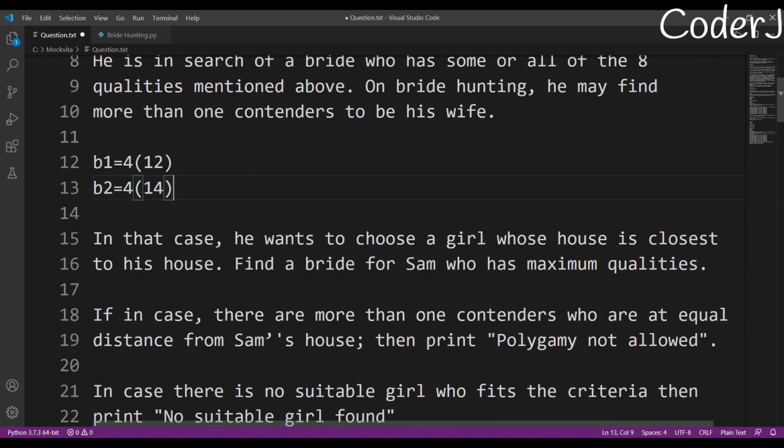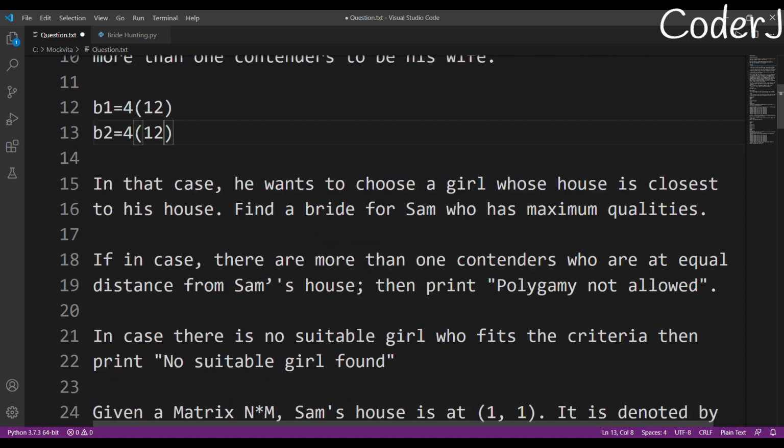Okay. If in case there is more than one contender who is at an equal distance from Sam's house, then print polygamy not allowed. So if both of these girls were at a distance of 12, I'm just taking random values, don't think a lot about it. If both of these girls have the same number of qualities and both of their houses are at the same distance from Sam's house, then we'll just print polygamy not allowed, which means basically we won't choose any one of these.